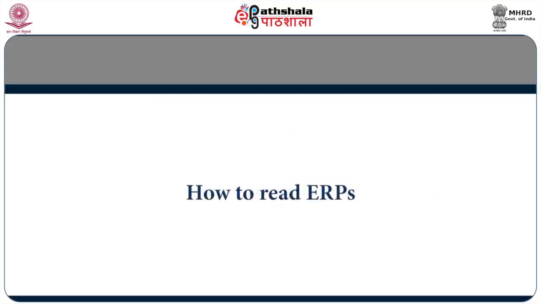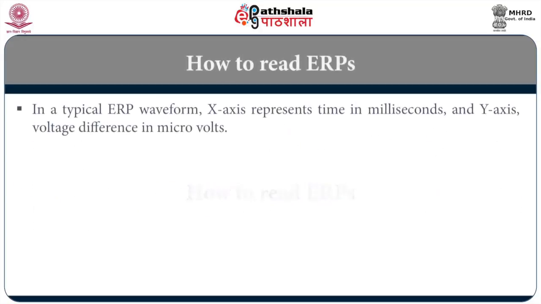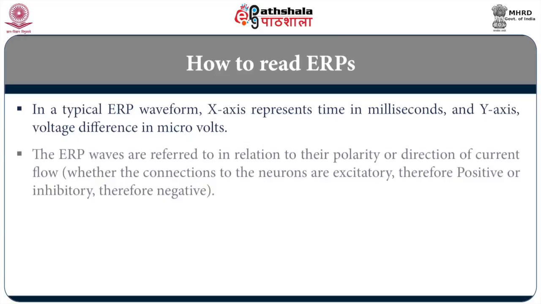How does one read an ERP waveform? In a typical waveform, you have the x-axis representing time in milliseconds and the y-axis representing voltage differences in microvolts. The ERP waves are referred to in relation to polarity, that is the direction of current flow, whether the connections to the neurons are excitatory or inhibitory. If they are excitatory they are positive, and if they are inhibitory they are negative.